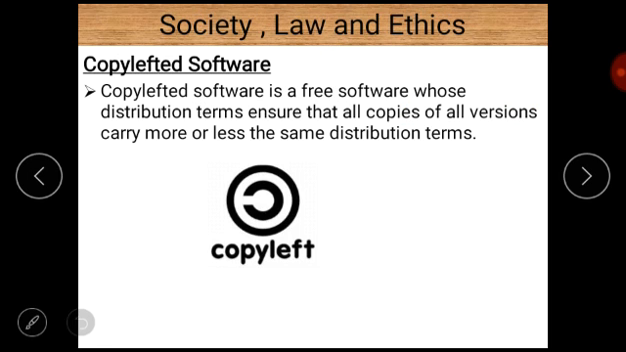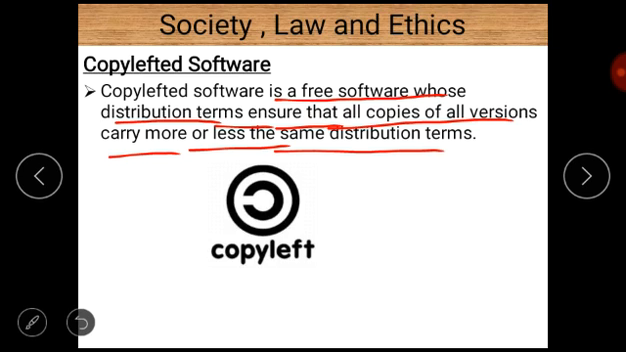Next is copylefted software or copyleft software. Copylefted software is free software whose distribution terms ensure that all copies of all versions carry more or less the same distribution terms. It's called copylefted software. So it ensures that all copies of all versions carry more or less the same distribution terms.